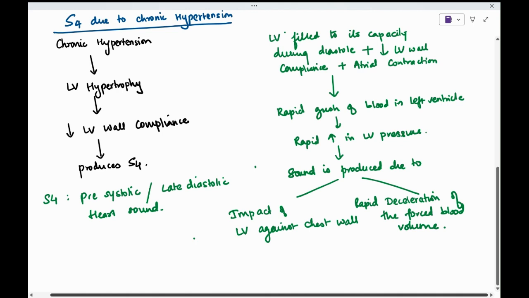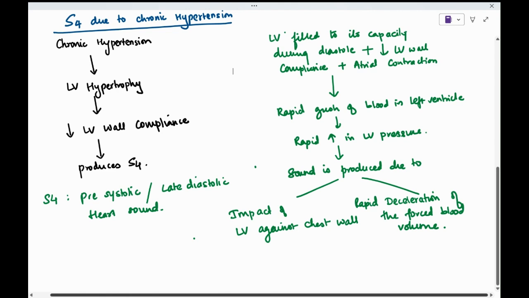So how is this S4 produced? So there are three factors which lead to production of the fourth heart sound. One is a decrease in the LV wall compliance because of LV hypertrophy. Then the LV is filled to its capacity during diastole and the atrial contraction happens. So when atrial contraction happens during late diastole, there is a rapid gush of blood into the left ventricle, whose wall is